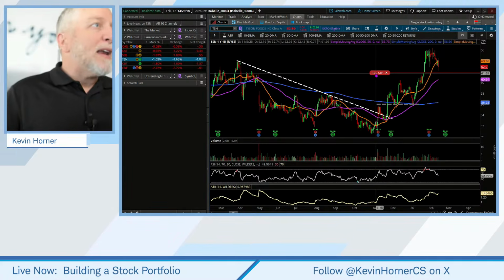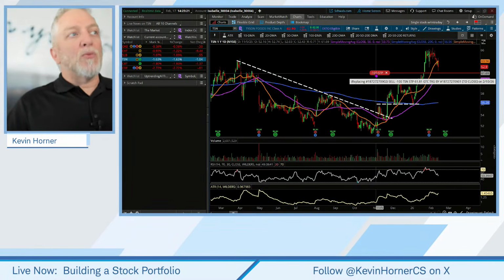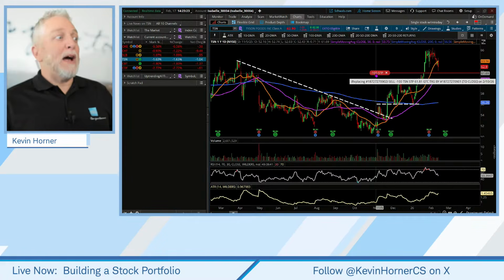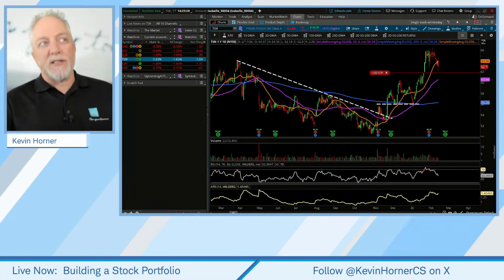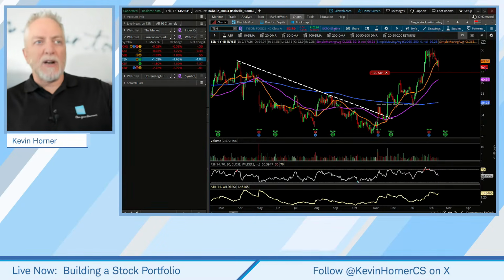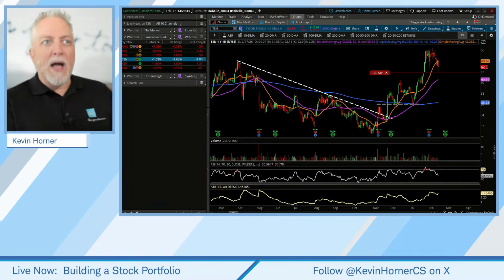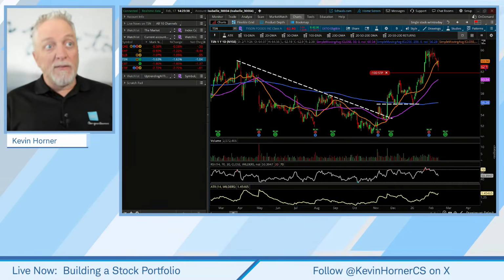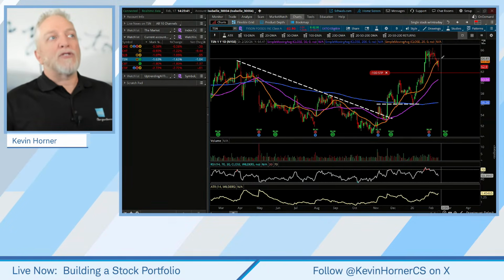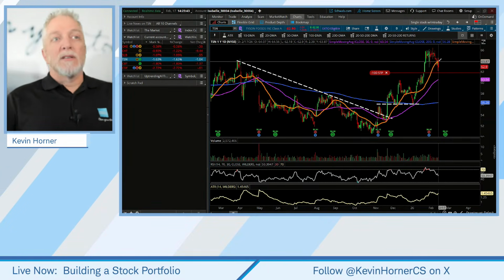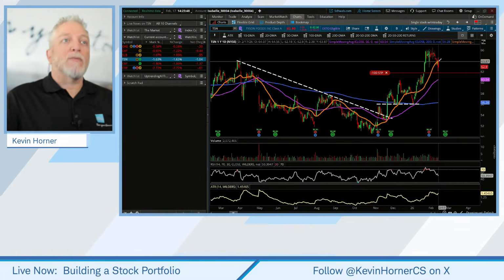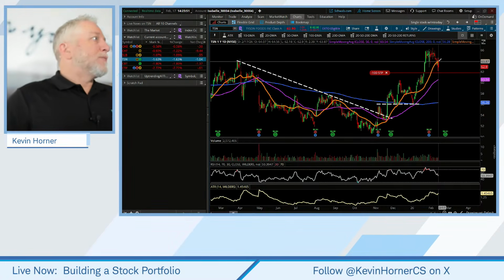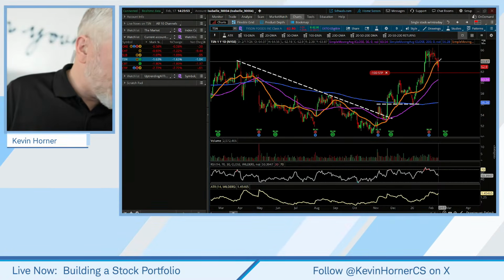So at 63.96, we run the risk of being stopped out if we were to raise the stop, right? So we don't want to increase the stop risk. We just want to stick with what we've already done. We've done the math. We're comfortable with this, and we're going to stick with it. We could elevate it because the 20-day moving average is higher today than it was this day last week. But we don't want to increase our chance of stop out. We're going to stay the course here. So TSN, steady and status quo.